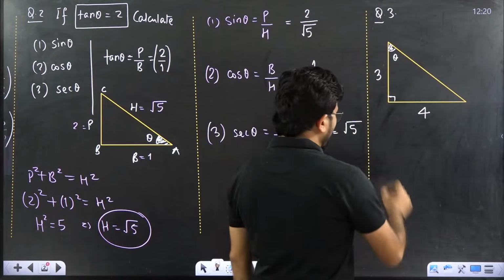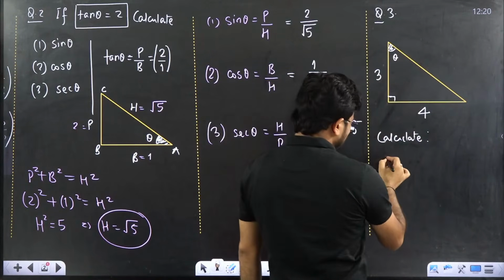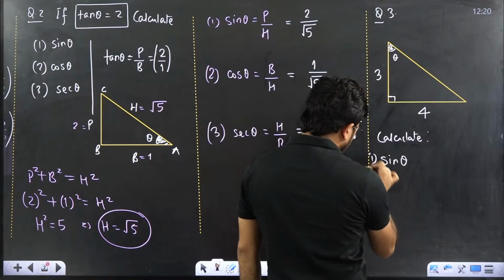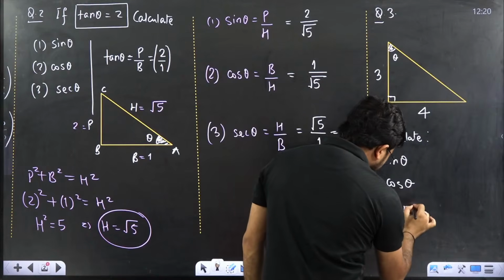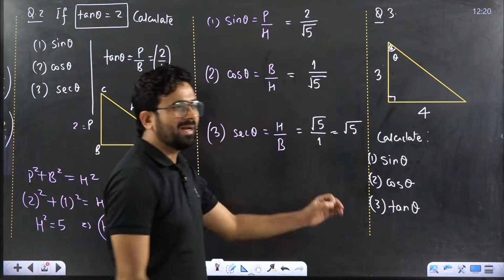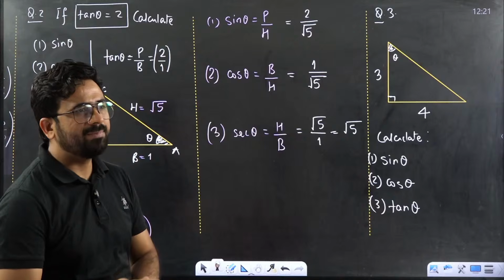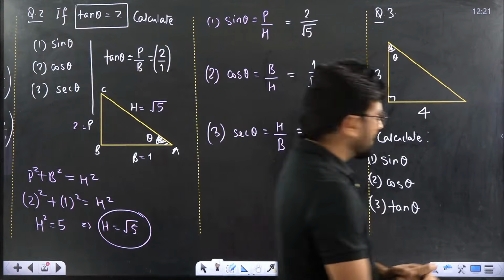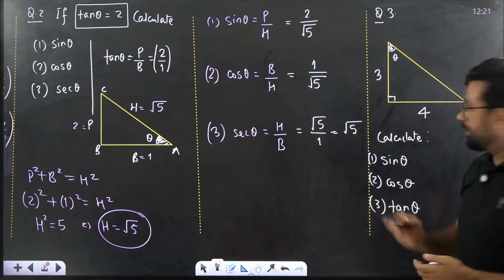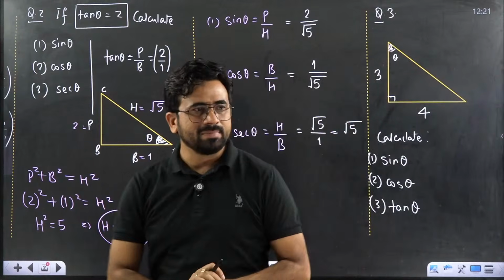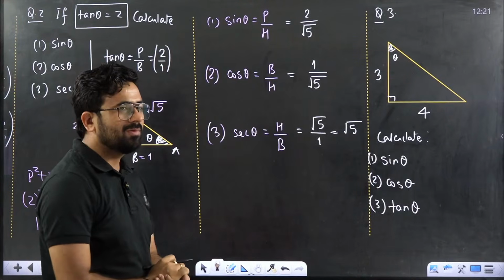Now you have to calculate first sin theta, second cos theta, third tan theta. You have to calculate each one of them. Everyone try. Ram Aditya, Sayyid Abdullah, everyone try. Other people also please try it. This triangle is given to you now. But just remember this theta where I have given it. It is not here, it is here. Keep this in mind. Now try it and tell me the answer.